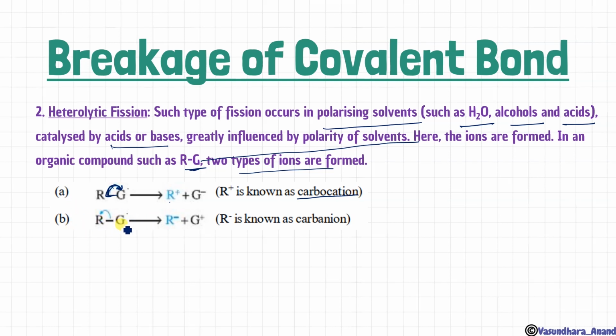If G is less electronegative, if the group is less electronegative here, then the bond will shift towards the alkyl group, and in this case this R will take both the electrons. Okay? So G, this group, will have a positive charge and R will have a negative charge, and this R, that is carbon with the negative charge, will always be named as carbanion. Clear, kids? Any doubt in this?